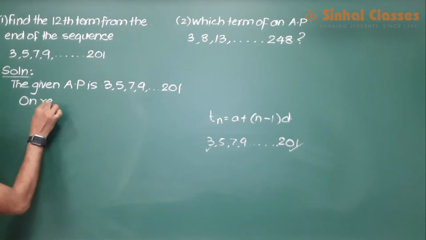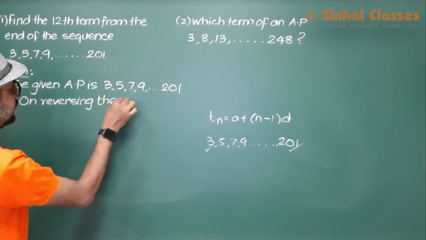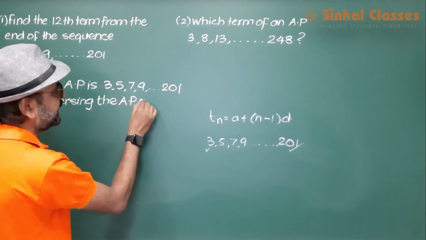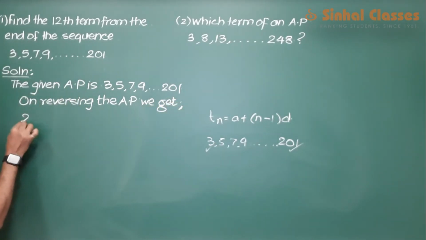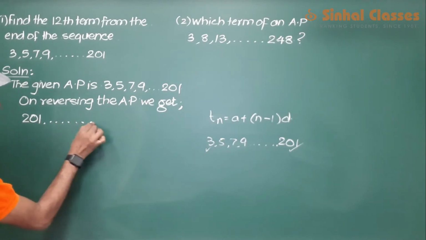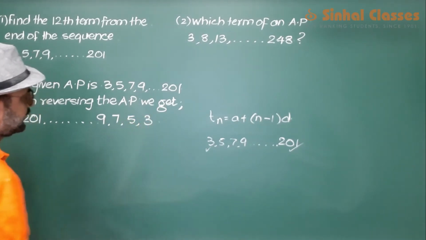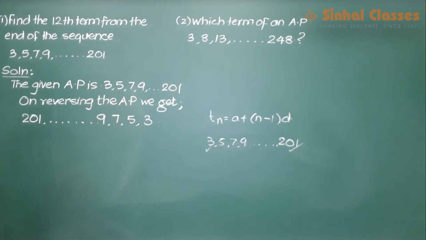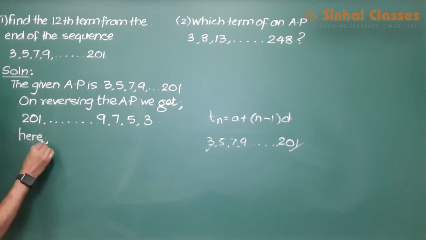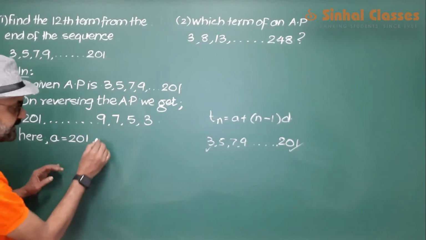On reversing the AP, we get 201, 9, 7, 5, 3. बच्चों AP को रिवर्स करने पे अब 201 फर्स्ट टर्म हो गया और 3 लास्ट टर्म हो गया है. Now in this AP we have the first term as 201, the difference